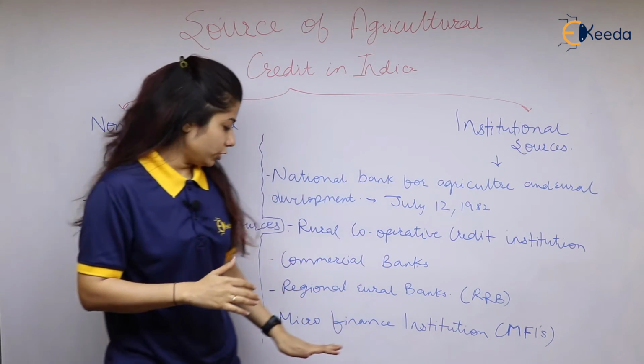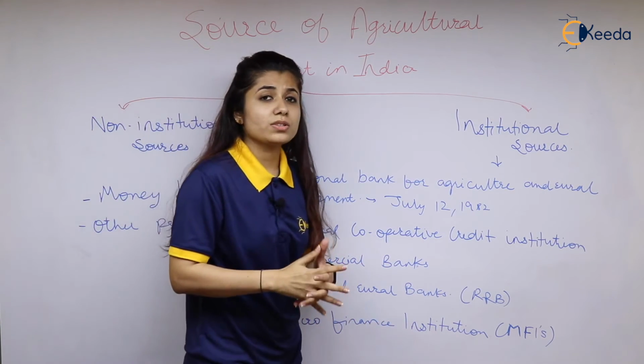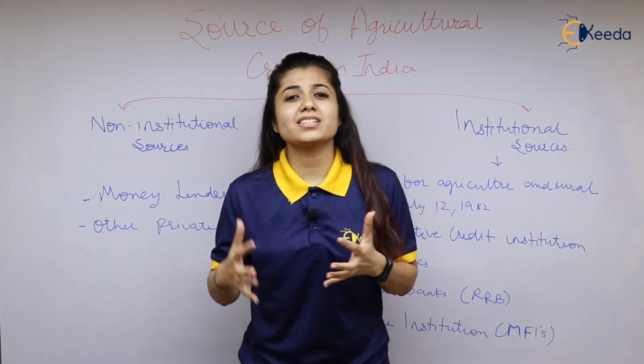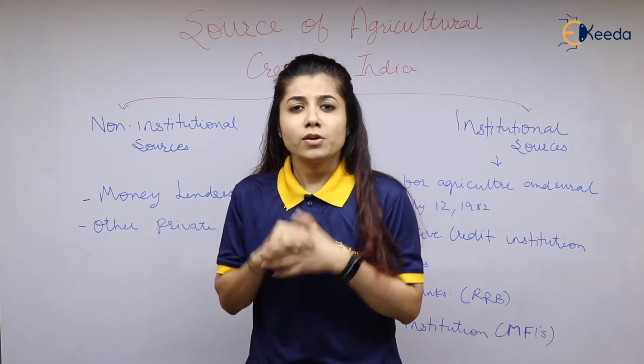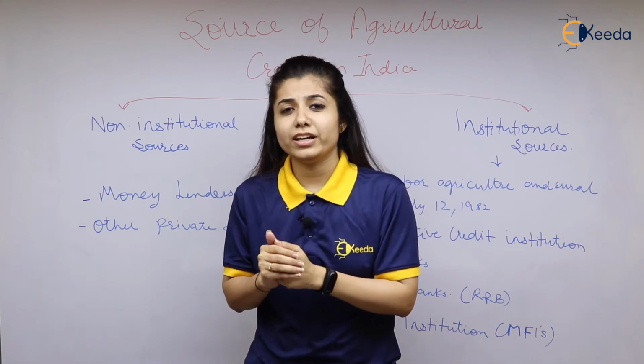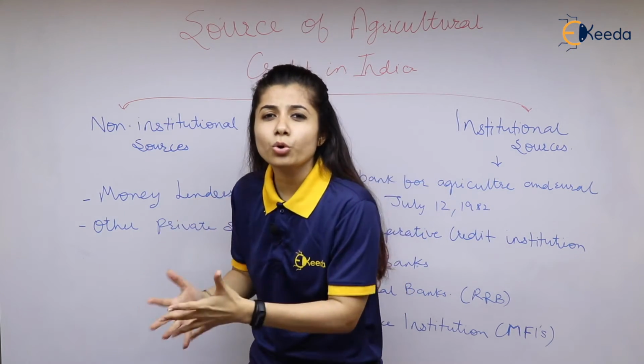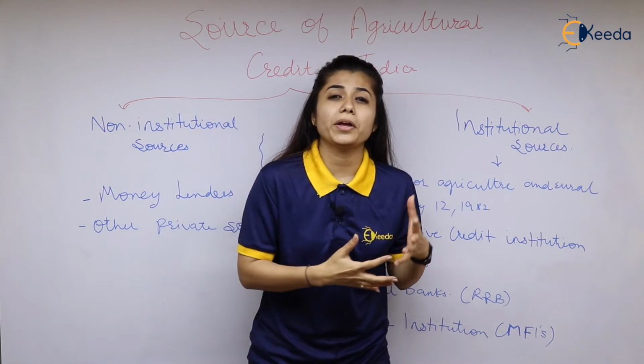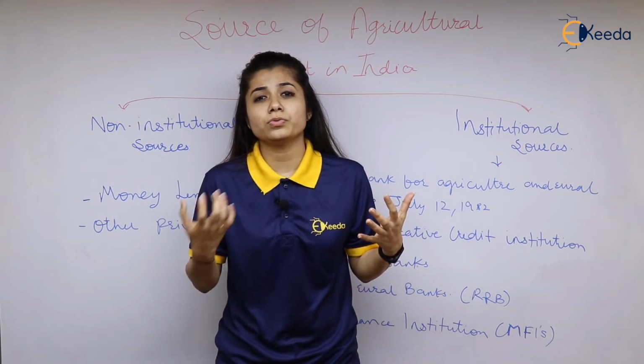The next one over here is microfinance institutions. These institutions are an extension of the banks itself, started in the rural areas, but they are not very friendly. Therefore, farmers do not approach them for loans because they require proper papers and a lot of things.